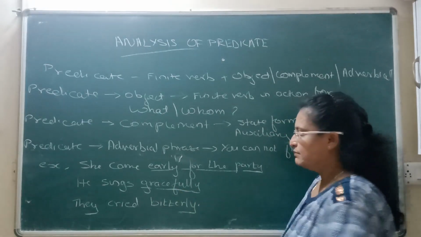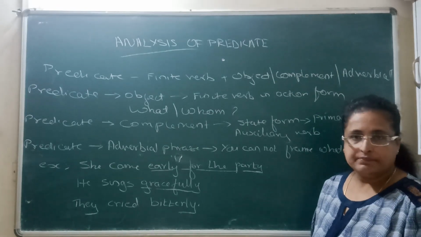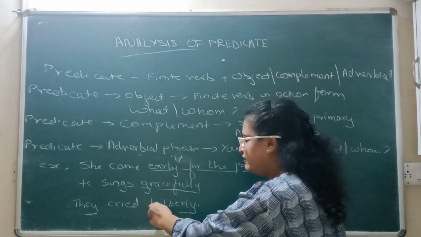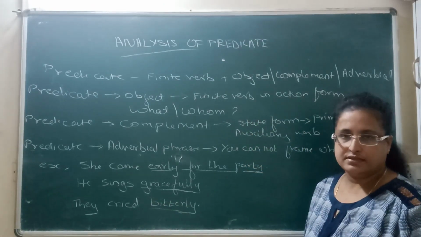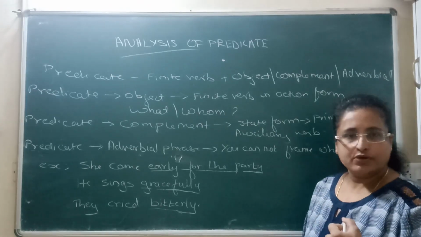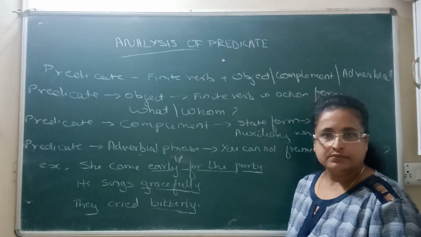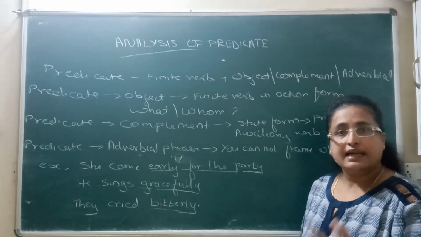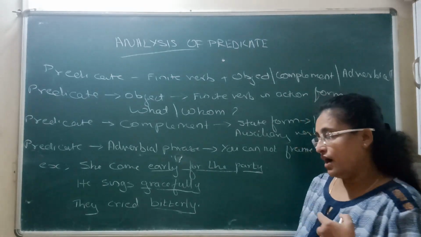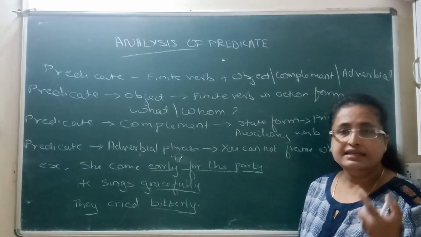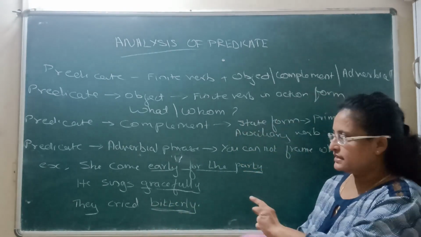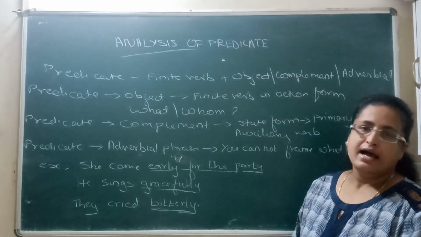See the next example. They cried bitterly. Again, the finite verb is cried. Now, the word left after this is bitterly. Now, we have to see whether it is an adverbial phrase, adverb, an object or a complement. They cried what? No, you are not getting an answer. They cried whom? No, you are not getting an answer. How did they cry? They cried bitterly. So, bitterly is an adverbial phrase, or it is taking the function of an adverbial.